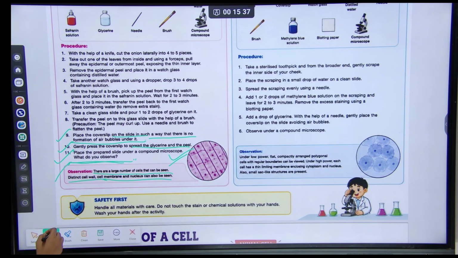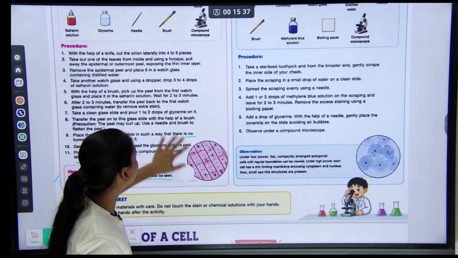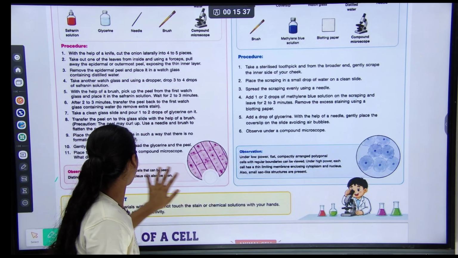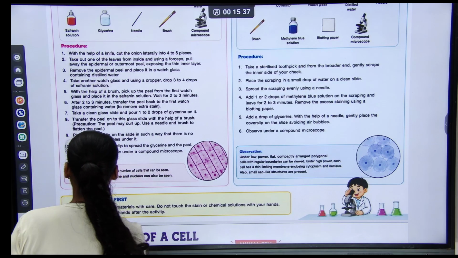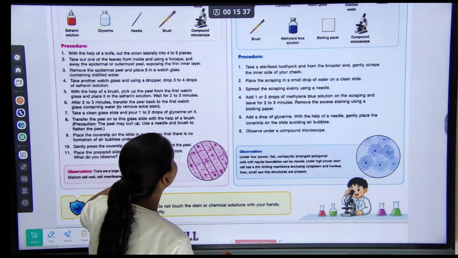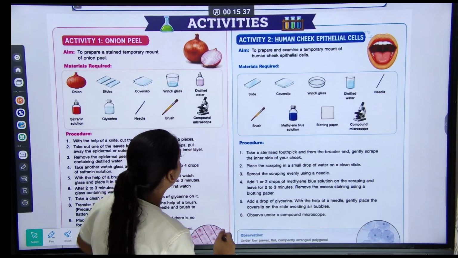Understood? This is an activity for example, so you have to do it at home for real experiments. Understood? And our next activity was activity 2.